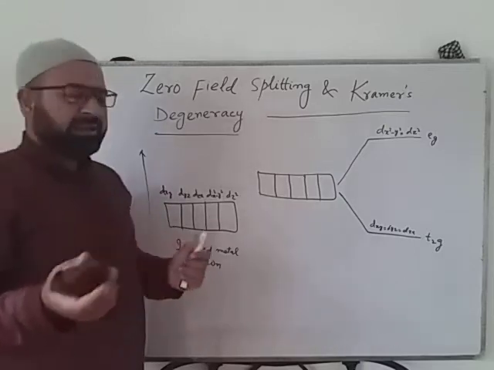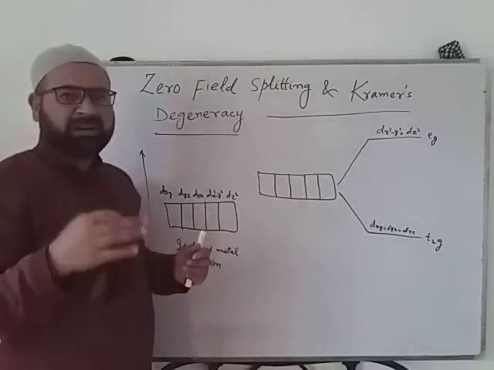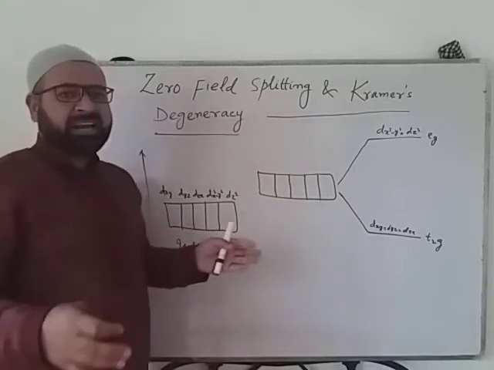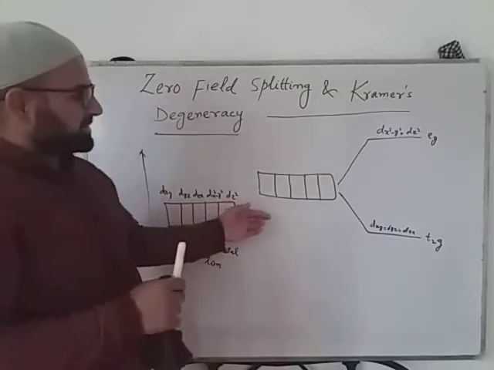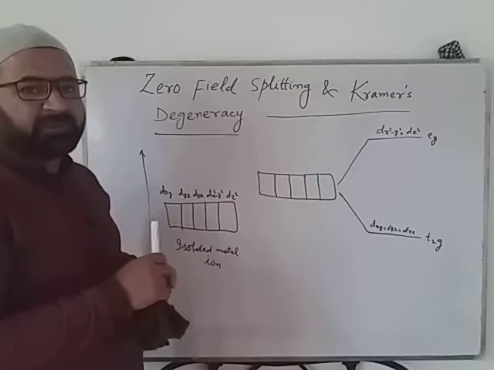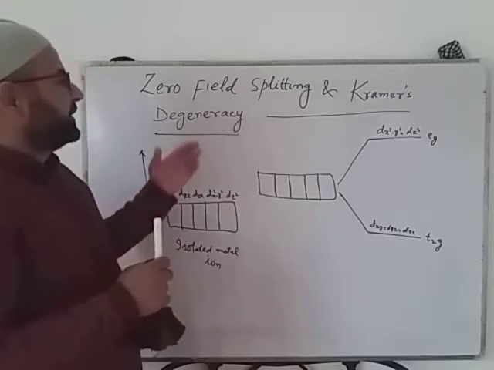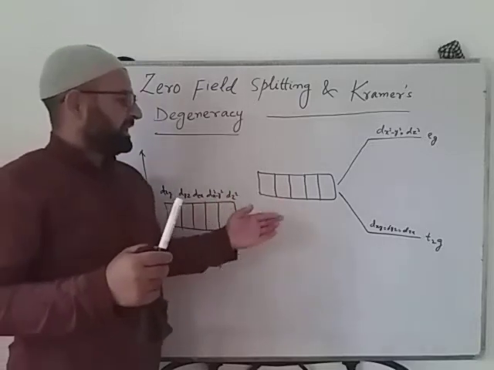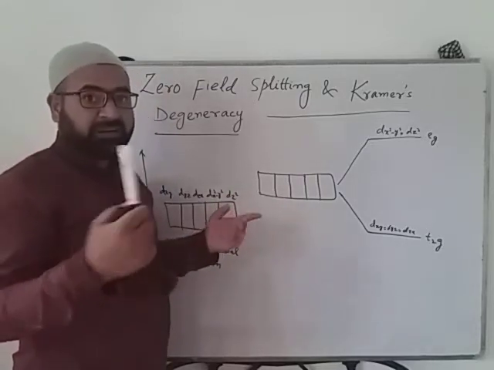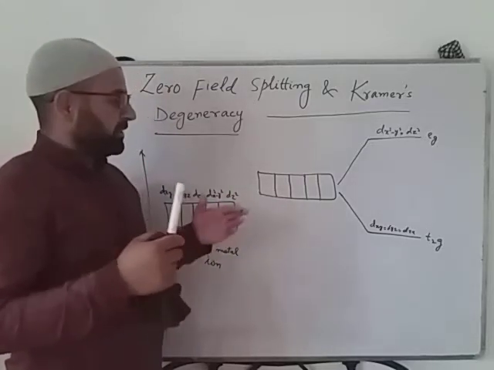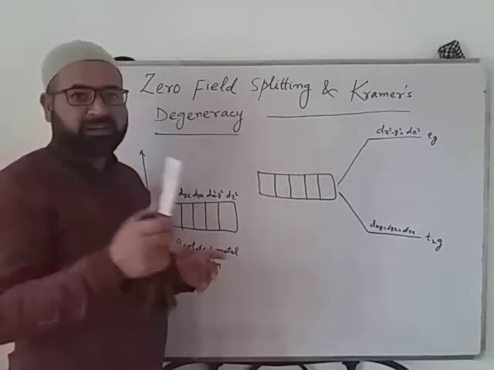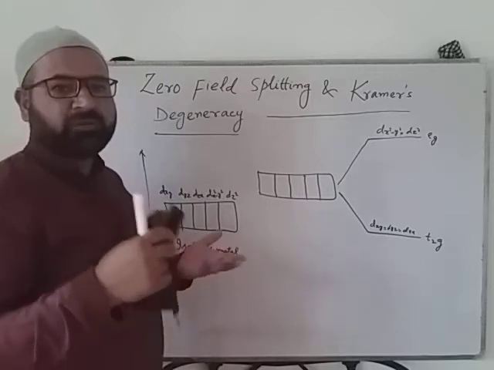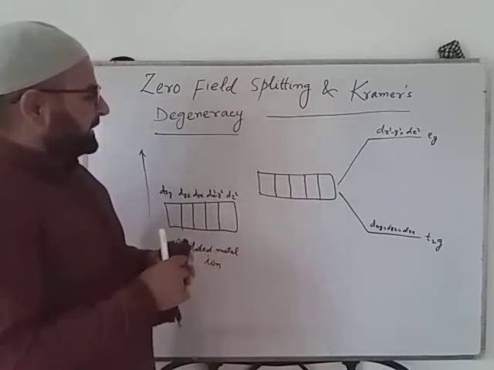So if a metal complex has more than one unpaired electron, at that time, along with this crystal field splitting, one more type of splitting occurs, that is called zero field splitting. Since we have more than one unpaired electron, there can be two spins, for example two unpaired, three unpaired, 4, 5, any number.